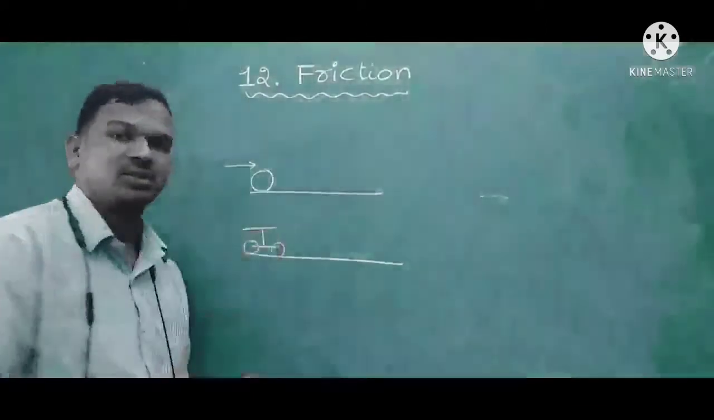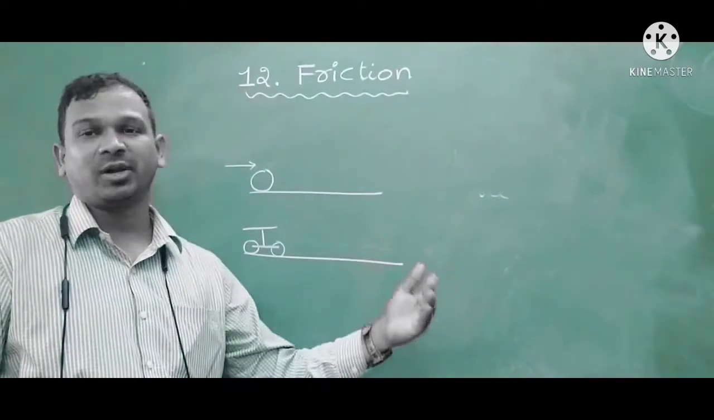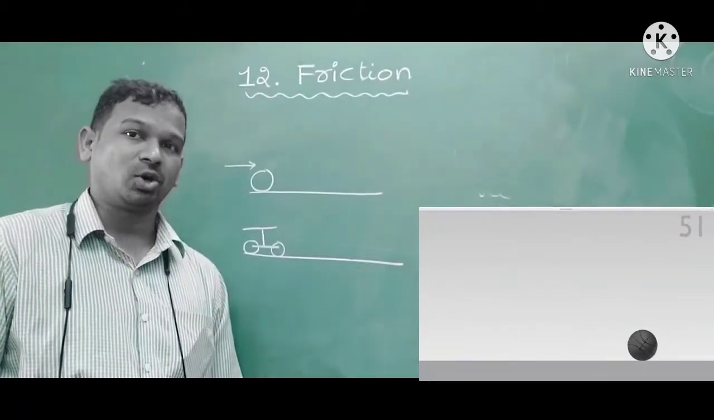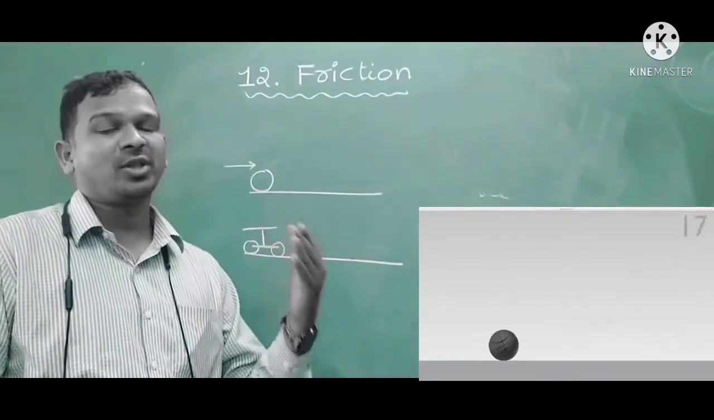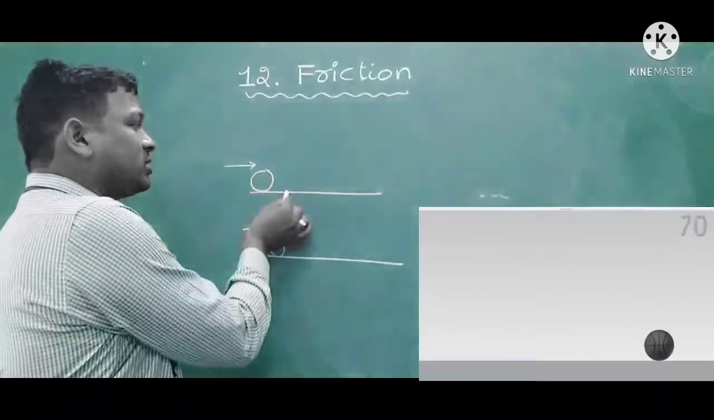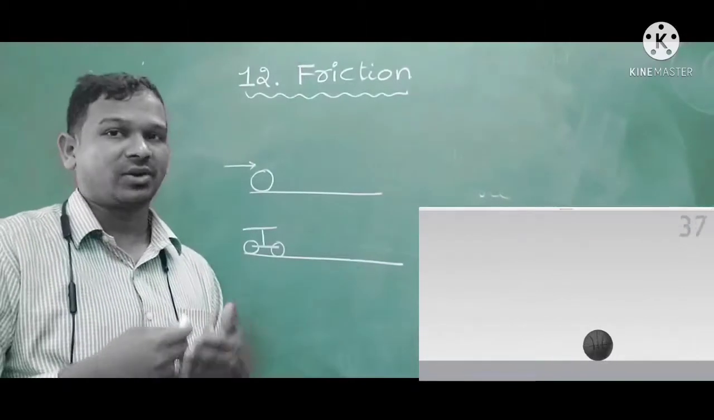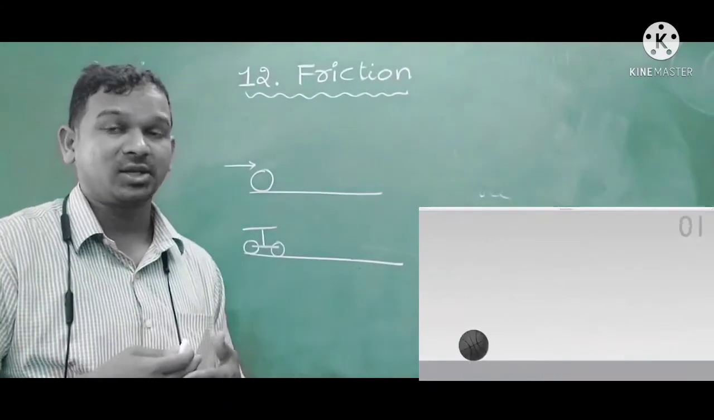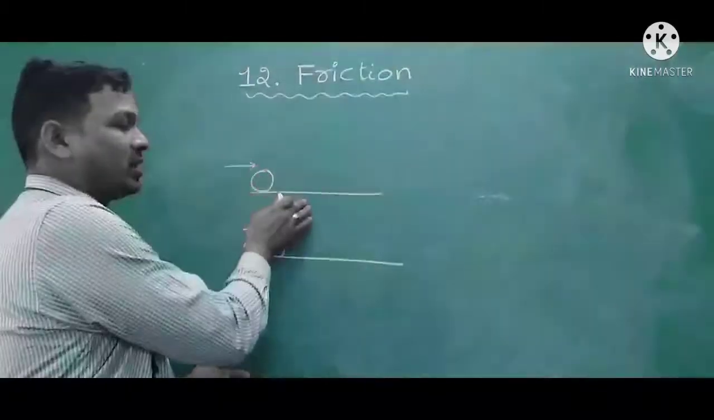In both situations, you can observe that the bodies move for some time and after some time they stop. Why do they stop after some distance? Because an opposing force comes into action which stops the motion of the bodies. How does this occur? Because the two bodies, the ball and the ground, are in contact. Due to contact between the two surfaces, an opposing force develops between the two bodies. That opposing force opposes the motion of one body over another body.